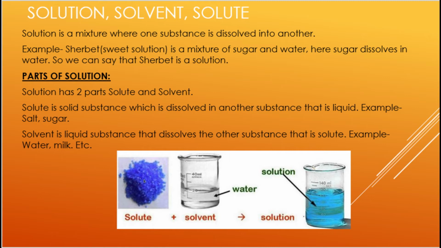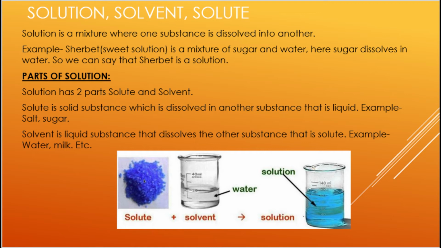Okay, what is a solution then? A solution is a mixture where one substance is dissolved into another. Here what is the substance? Dissolving in what? Here sugar is the substance which is dissolving in another substance, that is water. So for example, all of you make sharbat in the summer season. What is sharbat? A sweet solution. It is a mixture of sugar and water. Here sugar dissolves in water, so we can say sharbat is a solution.